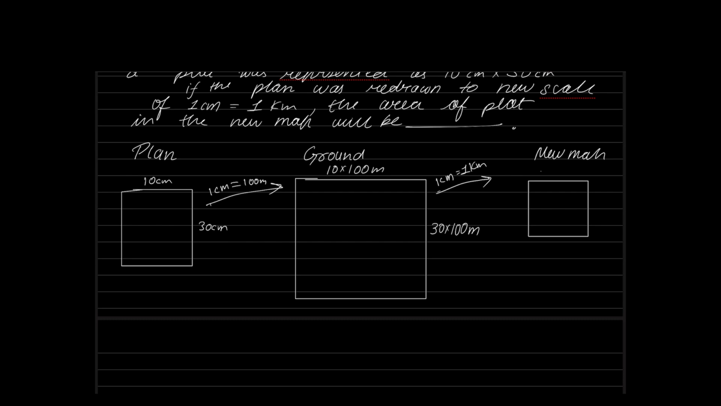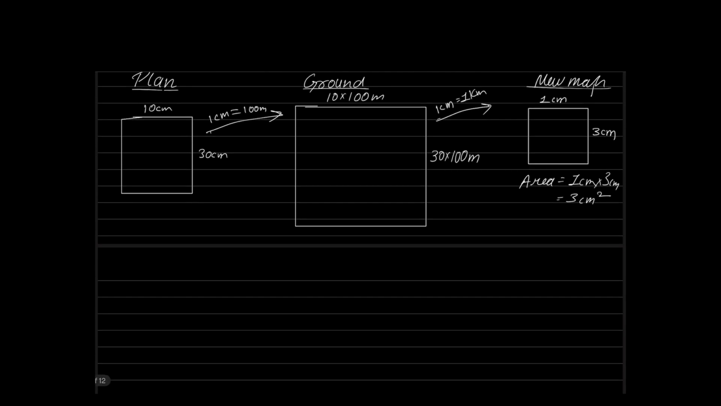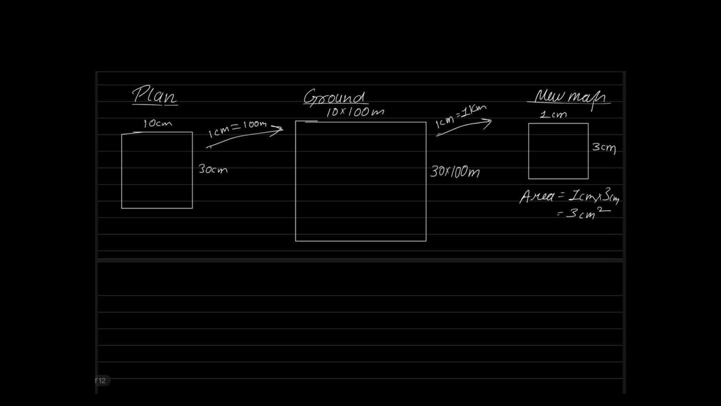Now tell me, what is the area of this plot in the new map? 1 centimeter into 3 centimeter. Our answer will be 3 centimeter square. So this is how we will find our answer. I'm a little bit disappointed that nobody got this particular answer correct. The answer should be 3 centimeters square.